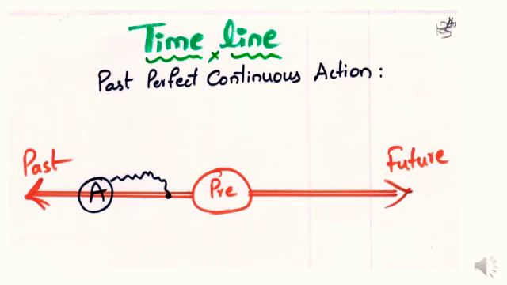Let us see a small timeline chart. In this, the action started in the past. It went on for a duration, but it ended in the past. So remember, when you use the past perfect continuous tense, it means that the action had been continuing in the past for some years, for some days, or for some months.